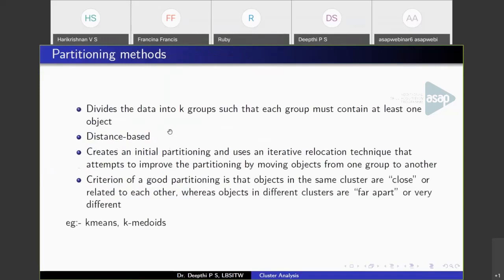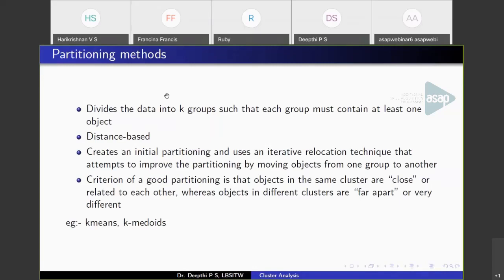So in partitioning, you are given a set of data, and you have to group them into k partitions. So k has to be specified by the user. These k groups should have sets of data points that are similar to each other.